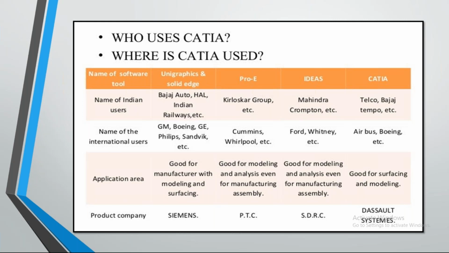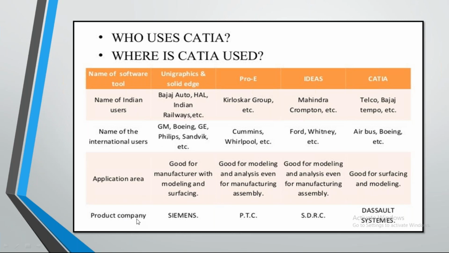When it comes to application, SolidWorks is good for manufacturing, modeling, and surfacing. Pro/E is very good for modeling, analysis, and even manufacturing assembly. I-DEAS is good for analysis, even for modeling, and manufacturing assembly. These are the common ones. Next, CATIA is good for surfacing. You can observe that modeling and surfacing are very good, so no other software is comparable with CATIA.